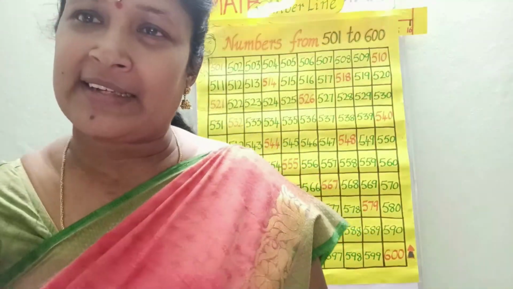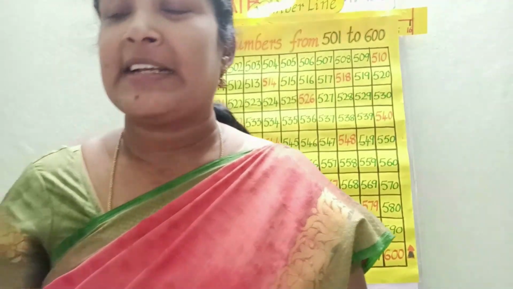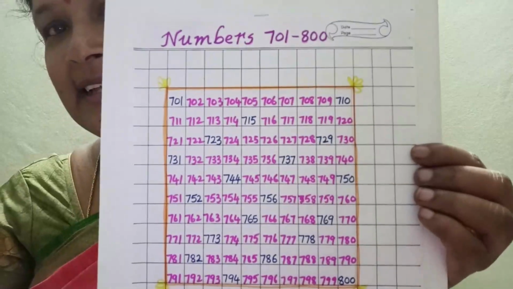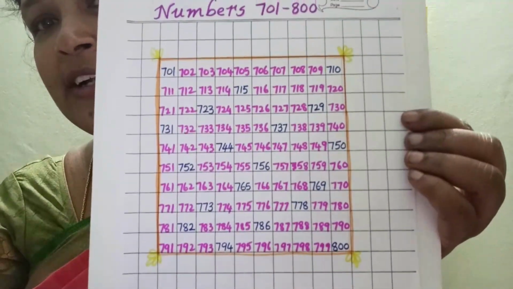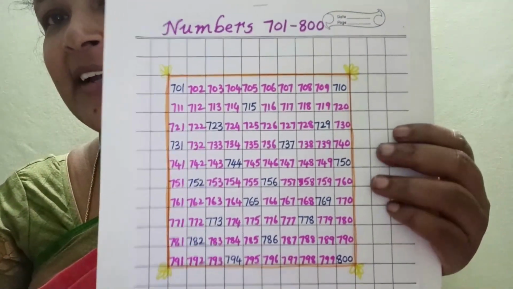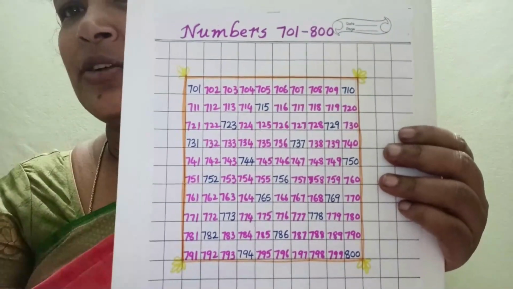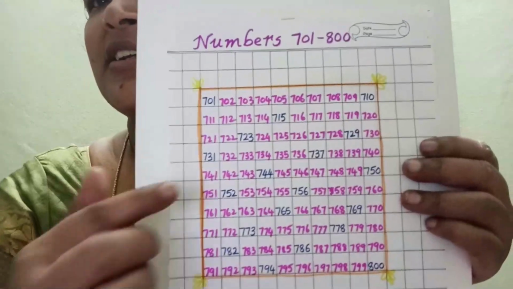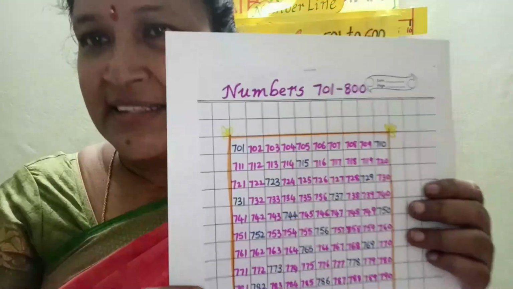And what is the next series of numbers, children? Yes, 701 to 800. One model I showed you now, how to write numbers, so the same way you have to follow. See, this is 701 to 800. These also have missing numbers. Here two colors of numbers are there, so we have to fill the missing numbers.